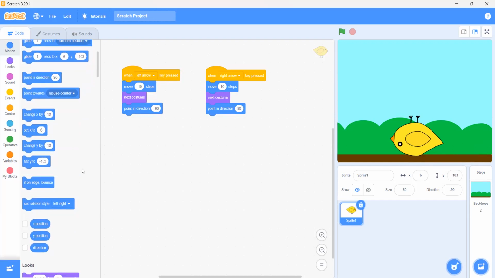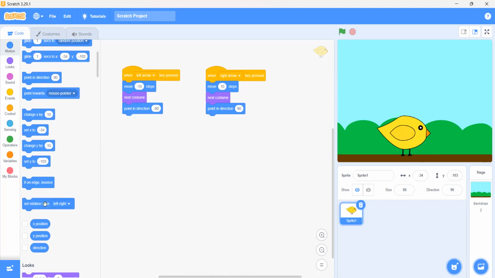Go to X and Y. No. Remember your first lesson, the fish game, in which when the fish was touching the edge, they were bouncing back, but they were going upside down. Set rotation style. Yes, we have to use set rotation style to left and right.